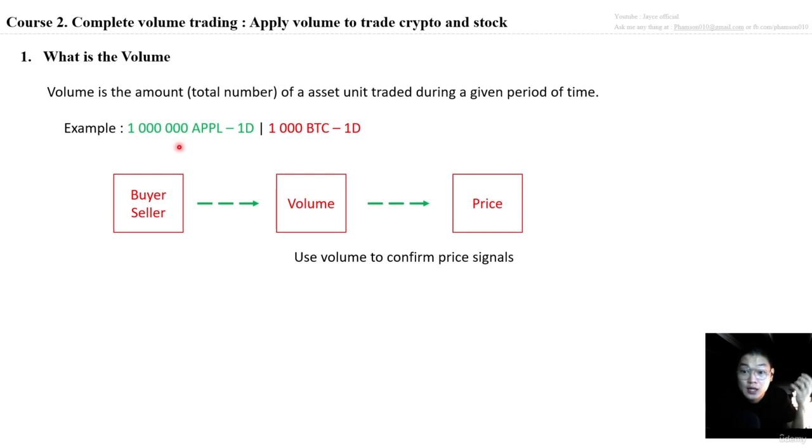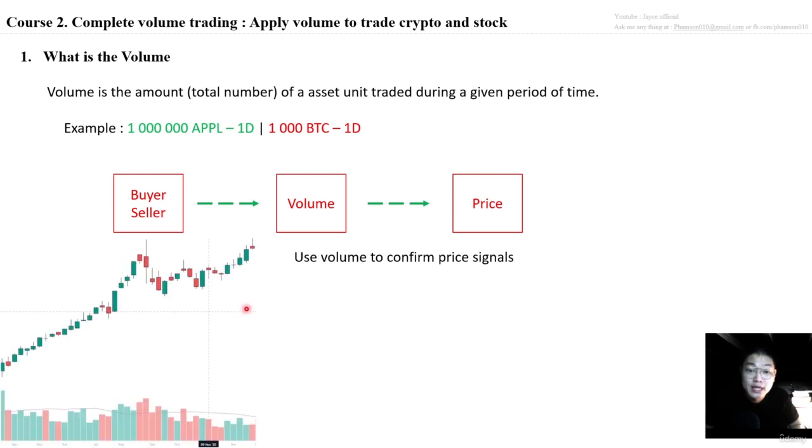You can see that when the buyer and the seller jump into the market, the volume will change, because the volume is the total asset units. Therefore, when the buyer and the seller buy or sell in the market, the volume will change. And when the volume changes, it means that the price also changes, because the difference between the buyer and the seller is already set in the market. Therefore, very important, we normally use the volume to confirm the price signals in the market.